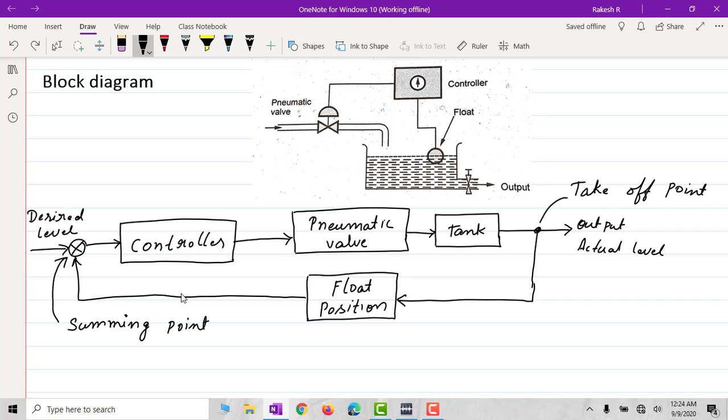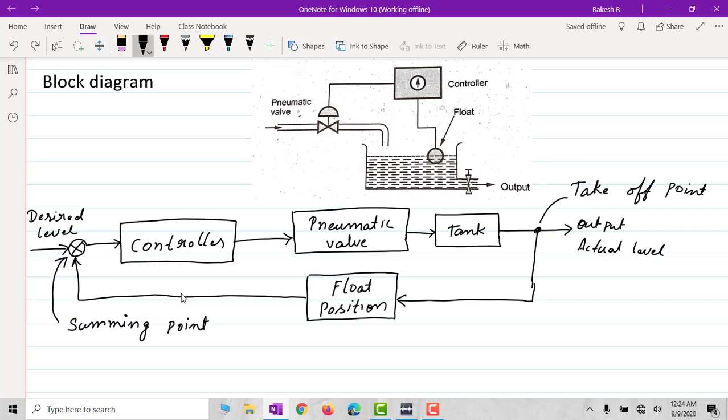And then we can see we have the arrows here. The arrow heading towards the block indicates the signal is given to the block, or input signal, and the arrow which is coming out from the block, or away from the block, represents the output signal here.